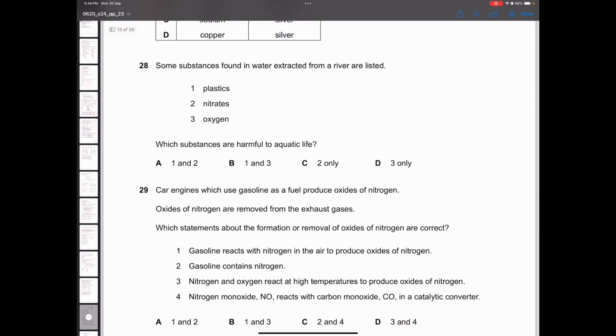Some substances found in water extracted from a river are listed. Which are harmful? Plastics are harmful, nitrates are harmful. Nitrates increase the growth of aquatic plants in water bodies. So that is also one issue, because they consume oxygen and consume CO2 as well.